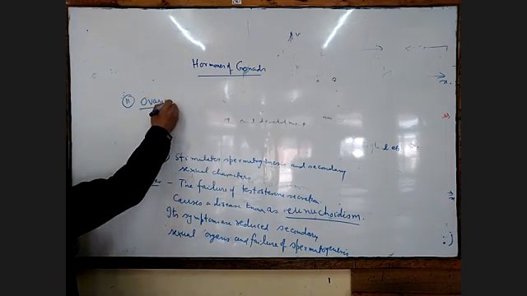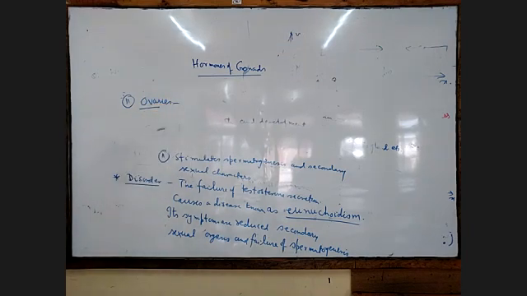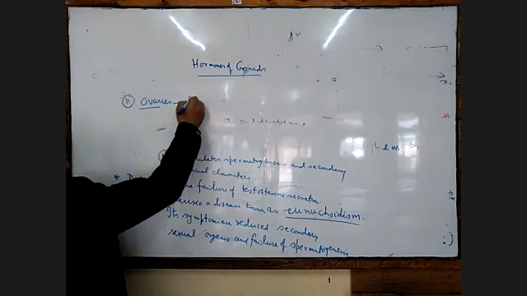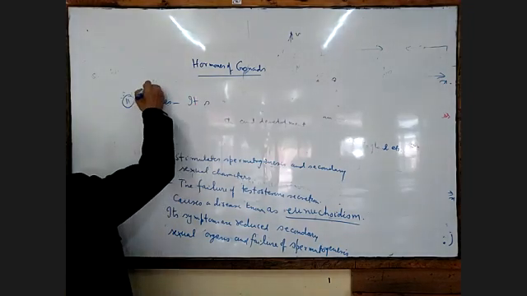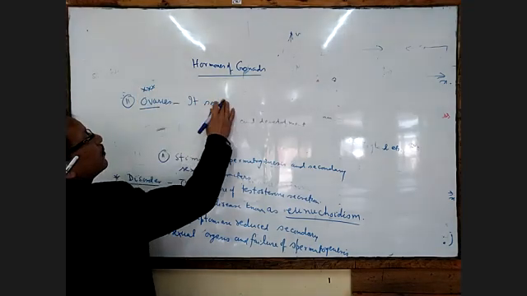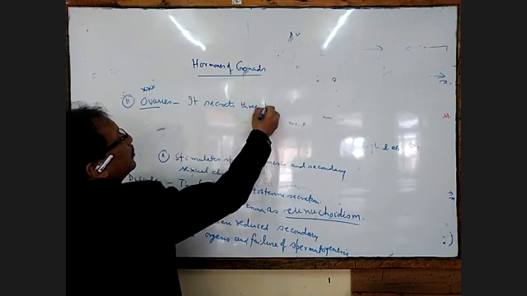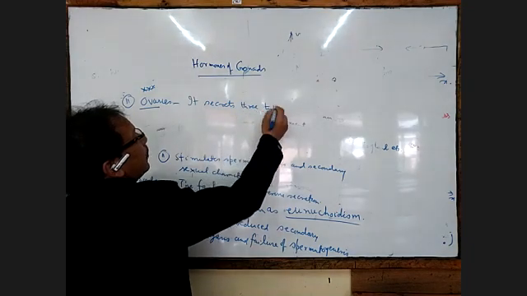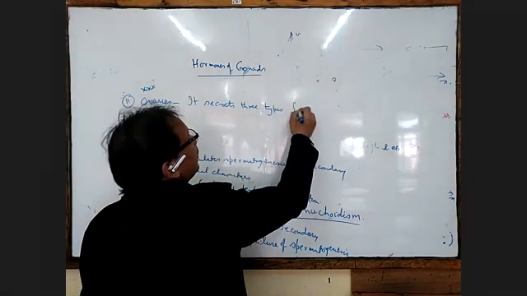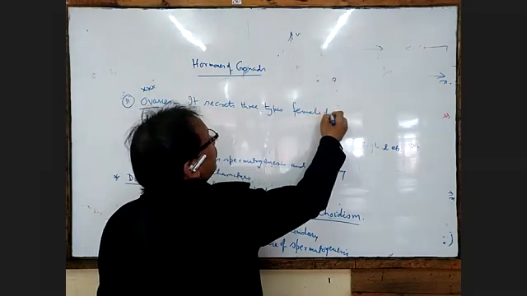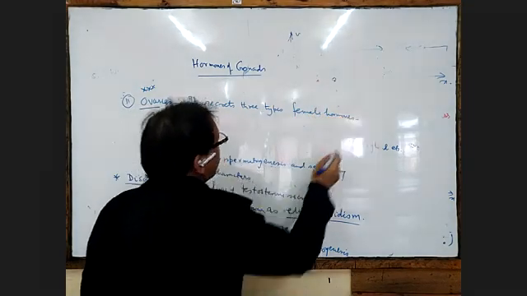Online students, ovaries secrete three types of female hormones. Very important.